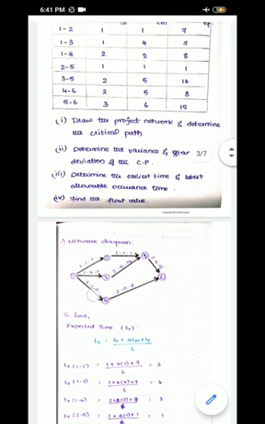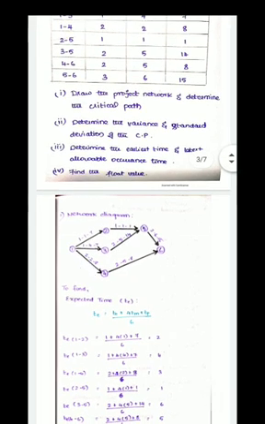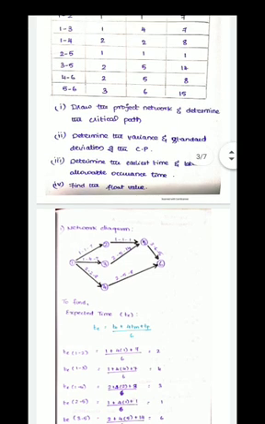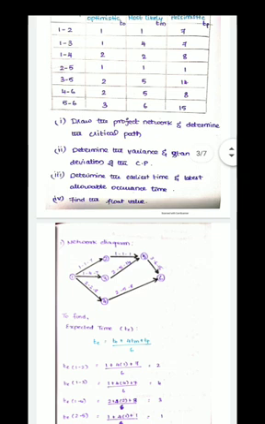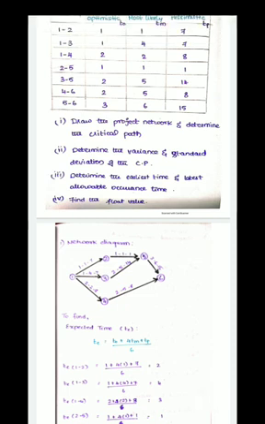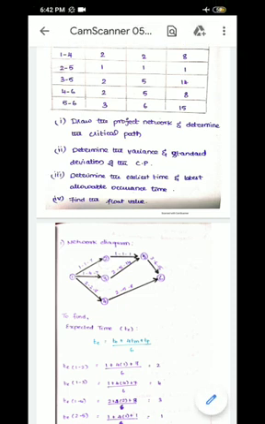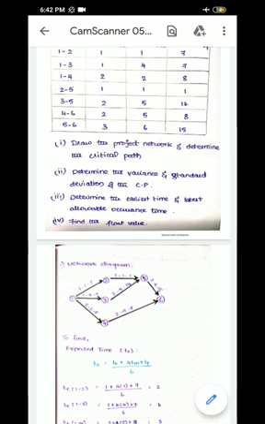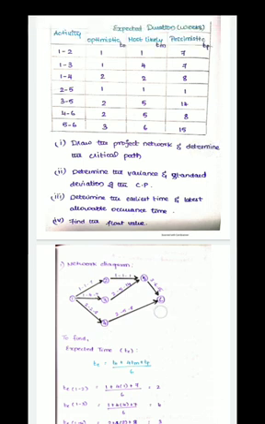It's fine to use different colors to specify each thing, so it can be more attractive and easy to understand as you proceed with the problem. So 2 to 5, I'll draw a line, and then you see activity 3 to 5. So 3 to 5 means both 2 and 3 lead to a single event 5. So 2 to 5 and 3 to 5 you have drawn. Next it is given 4 to 6, so I am drawing that activity, and then 5 to 6, another activity.